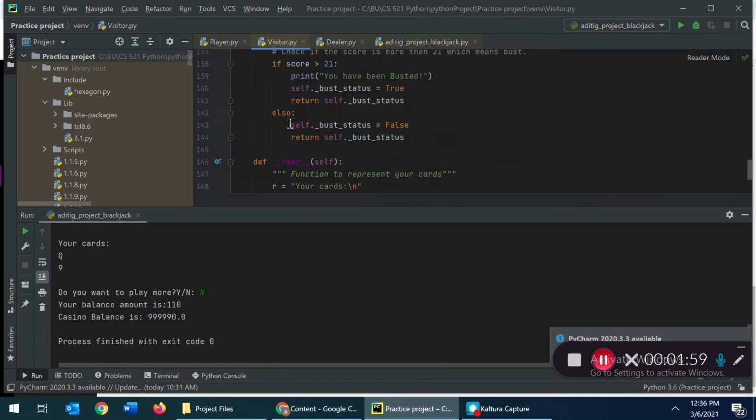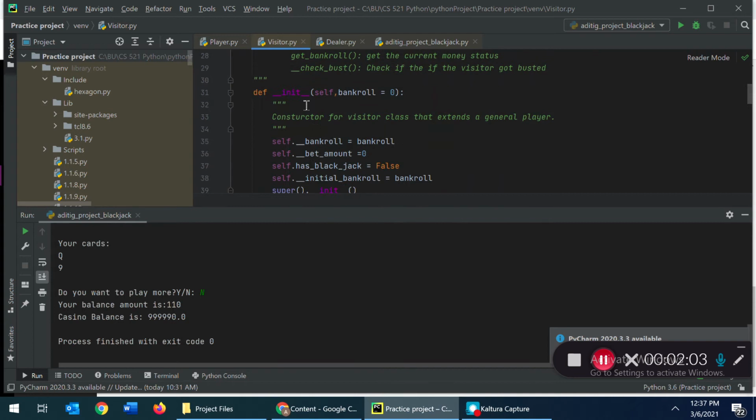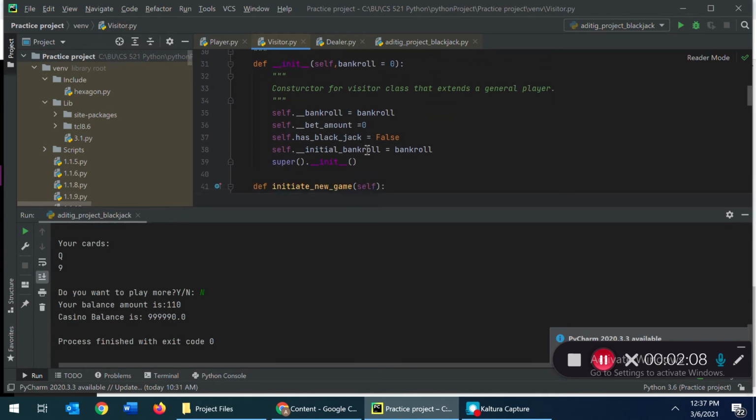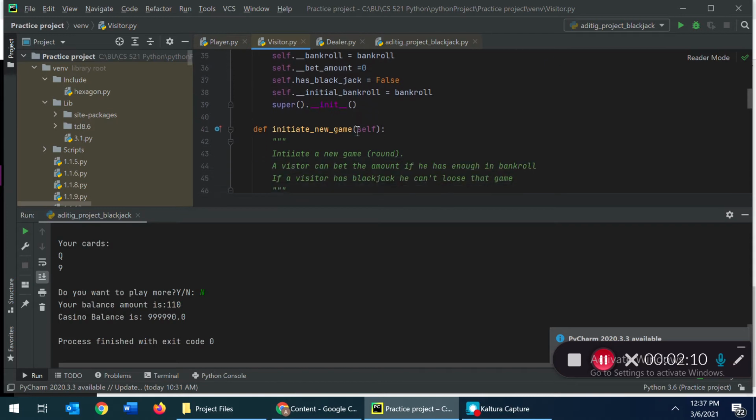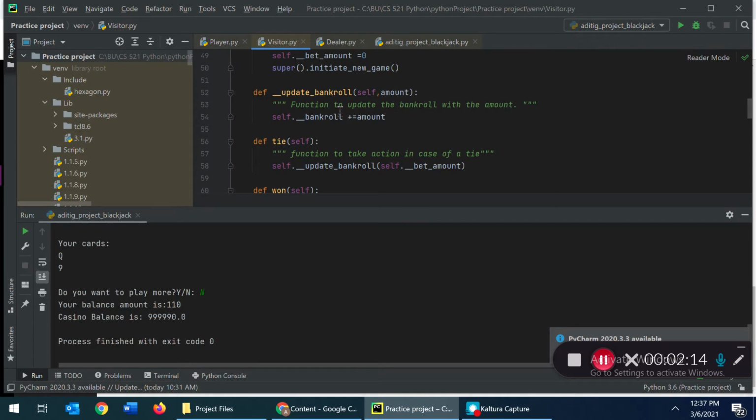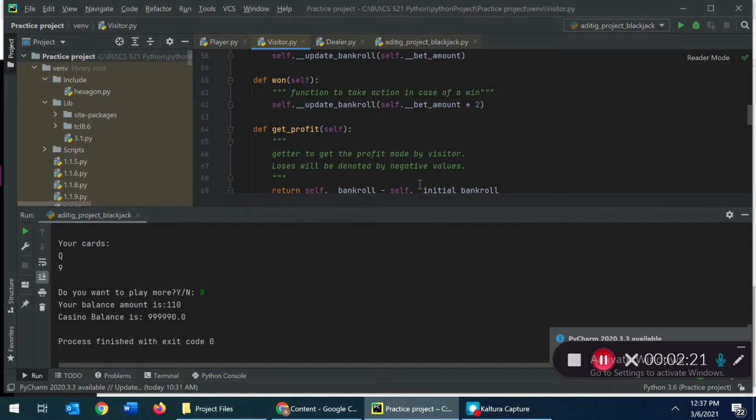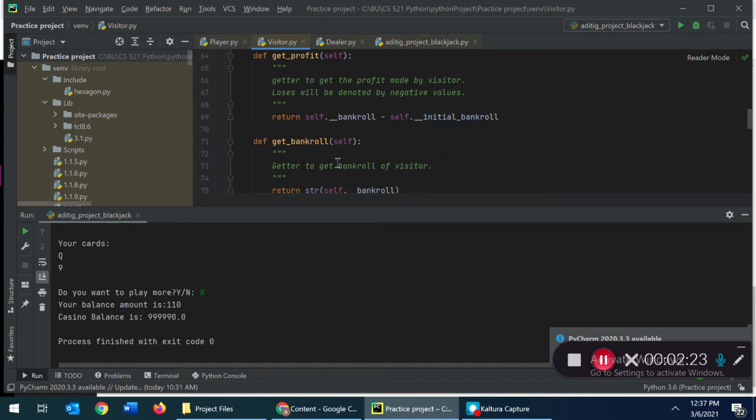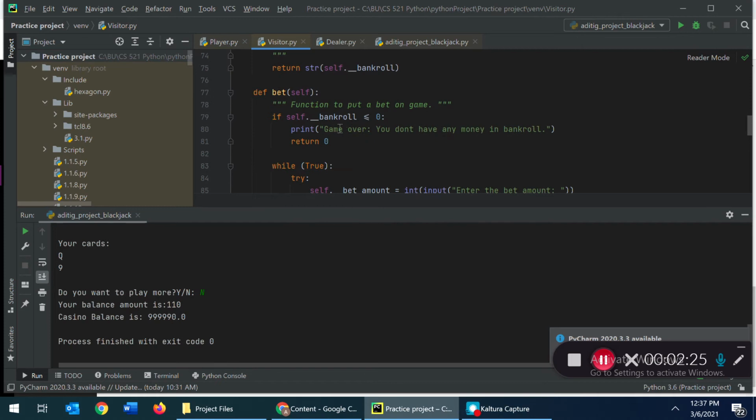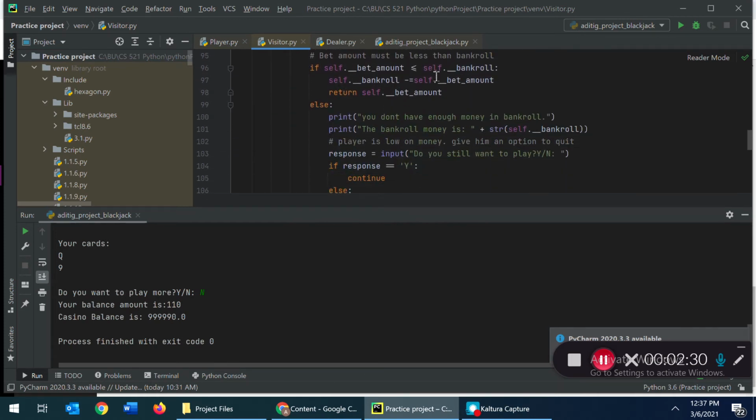The visitor class extends the player class. It takes an argument bankroll in the constructor and initializes a bankroll, bet amount and these flags. For each new game, we reset the attributes appropriately. Bankroll will get updated based on wins and losses. Profit can be calculated based on bankroll and initial bankroll. The bet method has a try except block to make sure the input bet is valid. Once we have a valid bet, we deduct the bet amount from the bankroll.